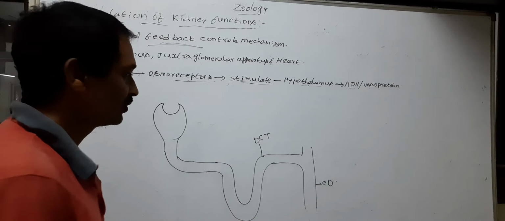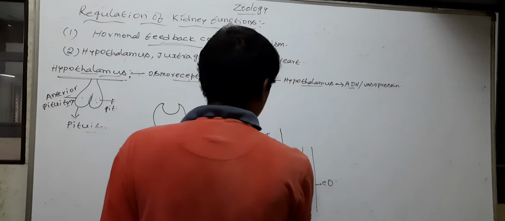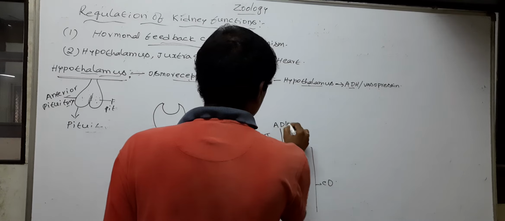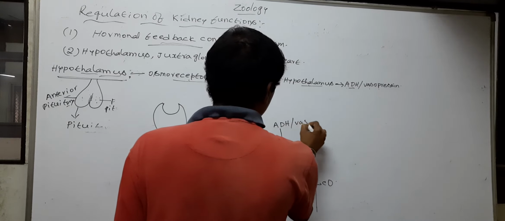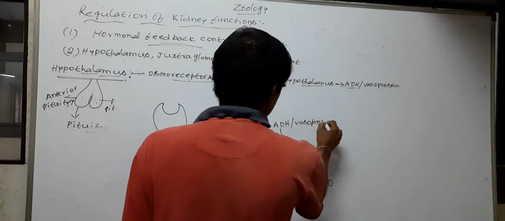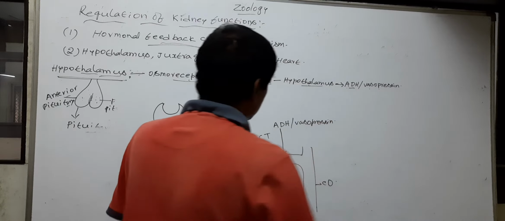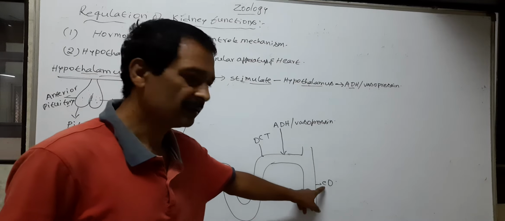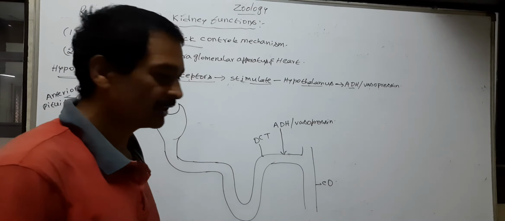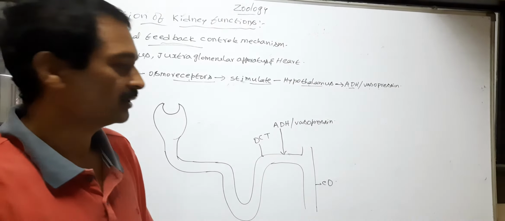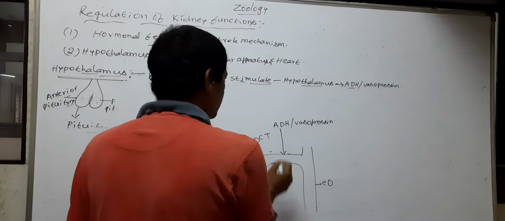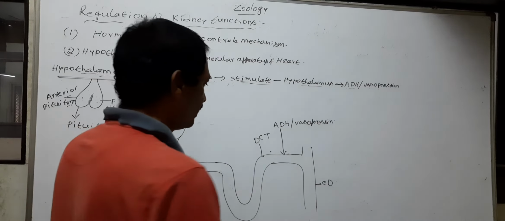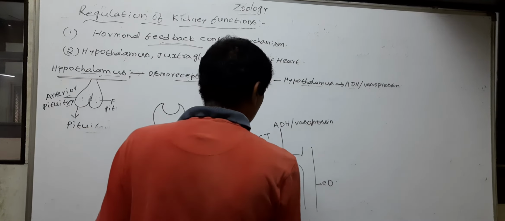So the ADH or vasopressin stimulates the distal convoluted tubule and collecting duct of the nephron. Now the stimulated DCT reabsorbs the water from primary urine.